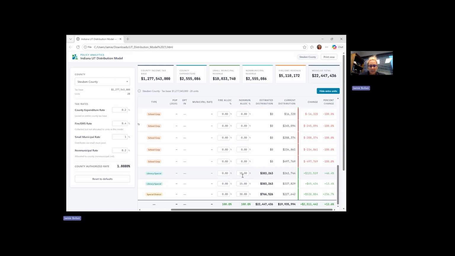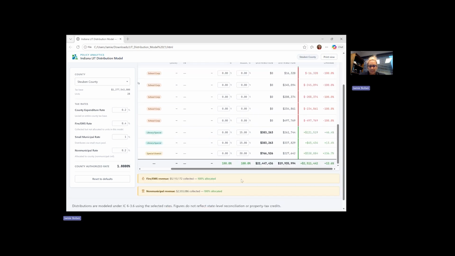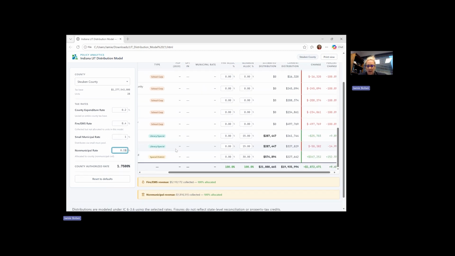Since it does include libraries and special districts, like, for example, a solid waste district, I went ahead and just allocated a percentage to ensure that I have 100% allocated there. If overall you feel like you're collecting too much revenue, you can just change this to 0.15 or 0.1, and it will automatically adjust the amount that it will generate, but you do need to make sure that you fill in the specific allocation buckets.